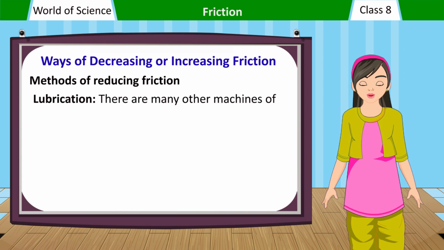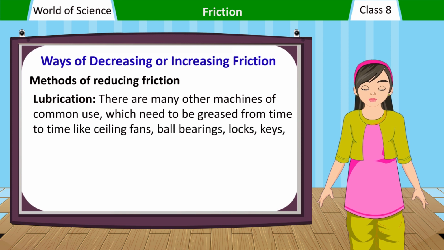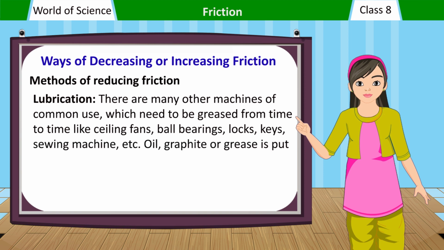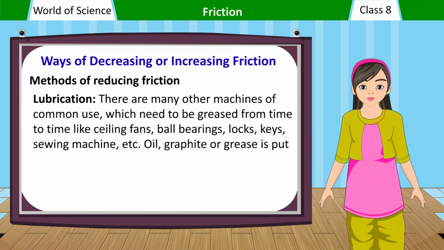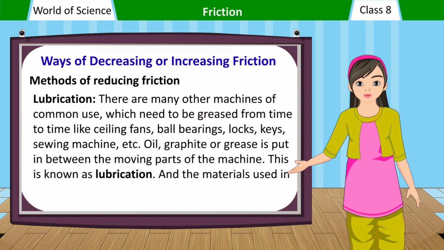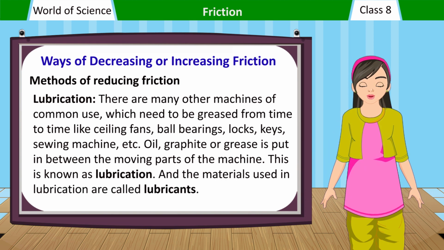Lubrication. There are many other machines of common use which need to be greased from time to time, like ceiling fans, ball bearings, locks, keys, sewing machine, etc. Oil, graphite or grease is put in between the moving parts of the machine. This is known as lubrication, and the materials used in lubrication are called lubricants.